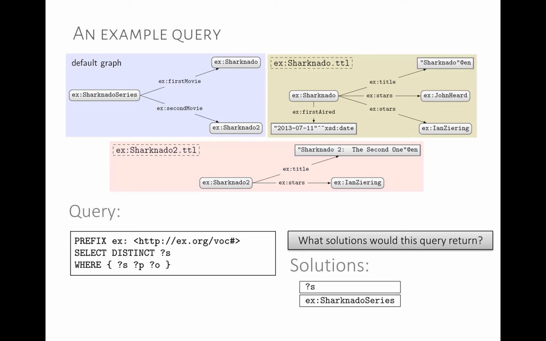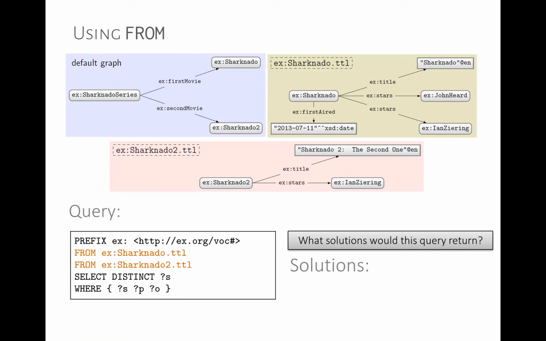So in this case, we only query the default graph. No graph clause is given, so answers come from the default graph only. In this case, we're using the from feature, and the from feature is going to create a new data set. So here we have select distinct S where SPO, so we're only going to get the distinct subjects from the default graph. But if we use from, our default graph changes.